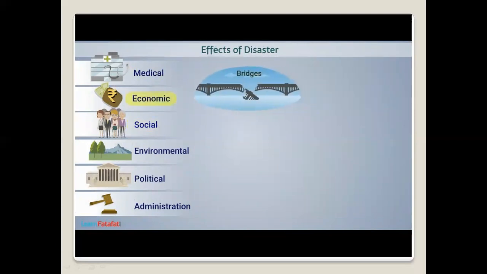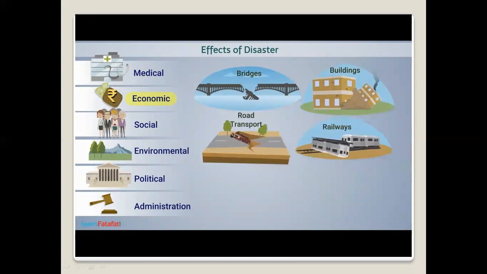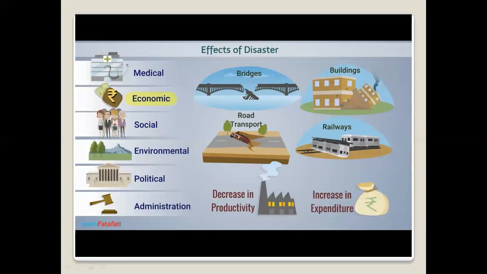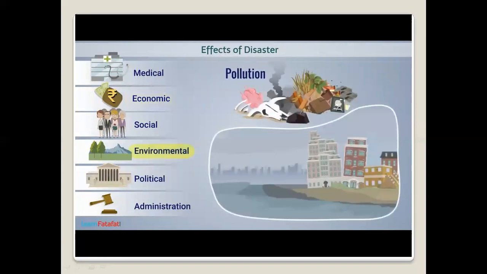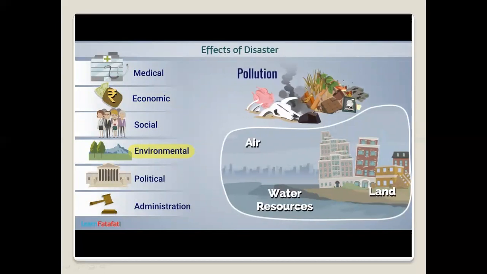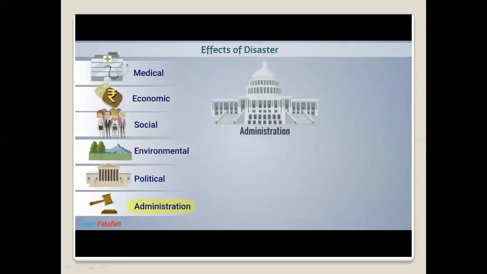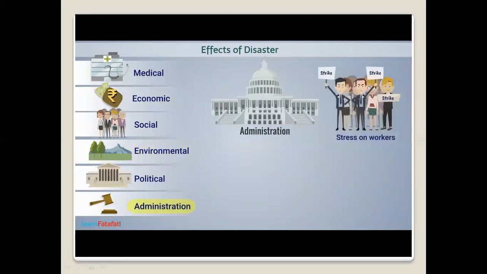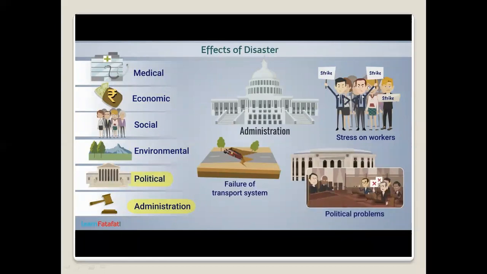Collapsing of bridges, buildings, road transport, railways, etc. causes great economic loss. It causes a decrease in productivity and an increase in expenditure for recovery. Disasters also lead to pollution of land, air, and water resources, causing various environmental problems. There are problems in the functioning of administration because of stress on workers, failure of transport systems, and other facilities. The damage to the governmental system leads to political problems as well. These are all effects of disaster. I hope you have understood this topic.